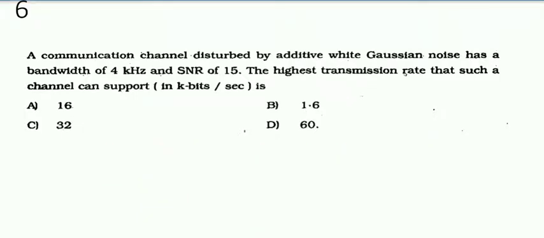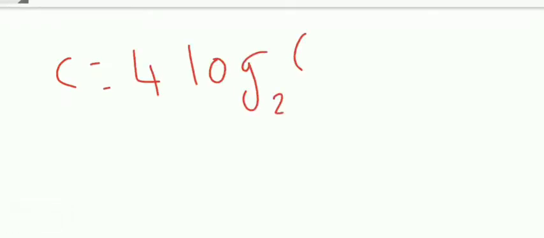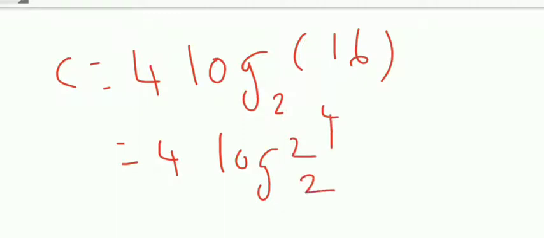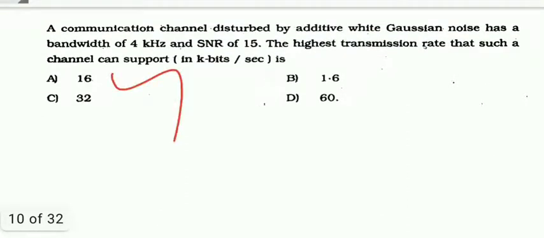As per the problem, bandwidth is 4 kilohertz and SNR is 15. So C equals 4 log base 2 of (1 plus 15), that means 16. So I can write it as 4 log 2 power 4 base 2. So it is giving 16. Fine, so the answer is 16 kbps. So option A is the right answer.